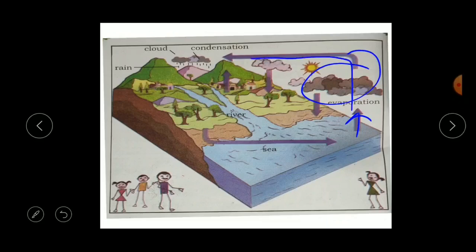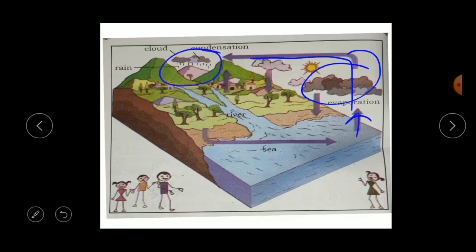and starts rising up. As it rises up, it gets condensed by the cool air. Condensed means it is a process of changing the water vapor into liquid again, right? So it condenses by cool air and turns into droplets of water, right? So those droplets of water form the clouds here.